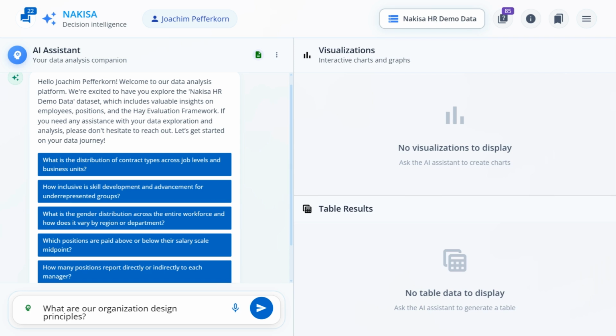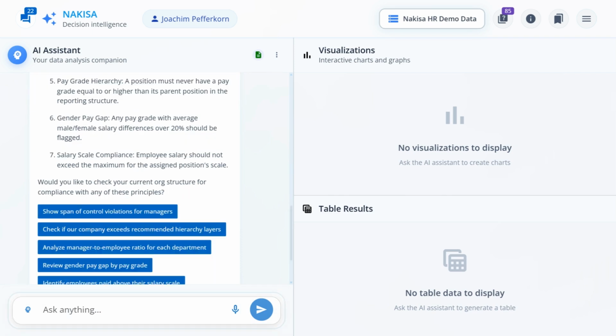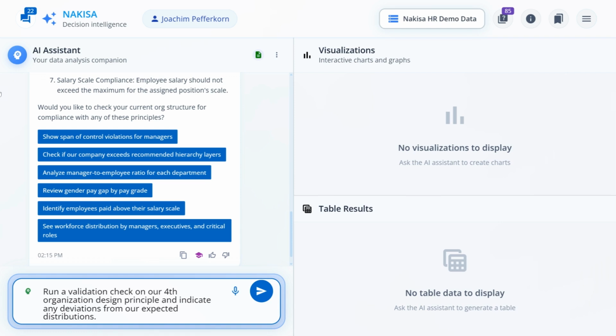We can start by asking NDI to review these principles. The system has learned our principles and presents them in an easy-to-read format. If needed, we can click on the suggested replies for deeper explanations on the given answer. We can drill down into a specific rule to get insights and recommendations.